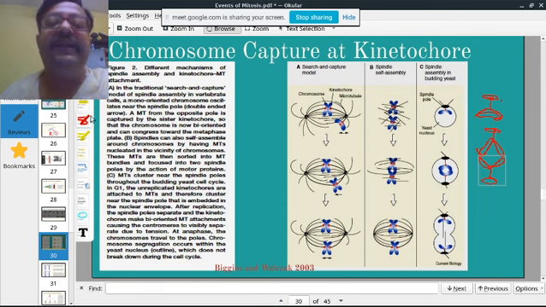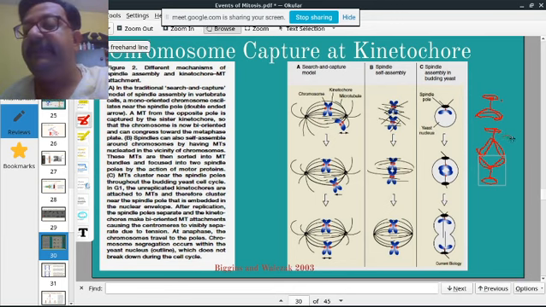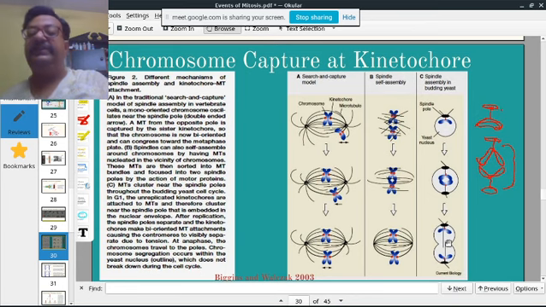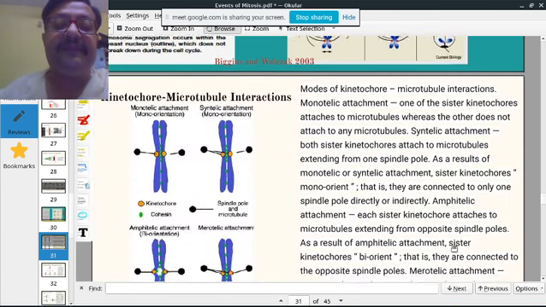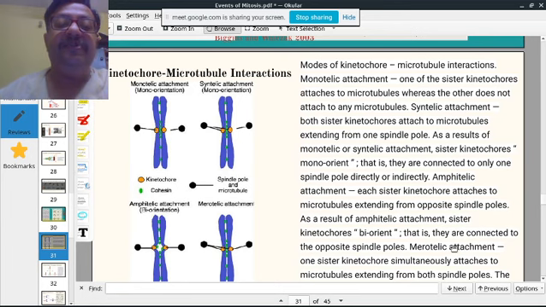So basically this side has replicated and come towards this end, and they move apart from each other. So this is another type of capture. So this is just to show in detail.